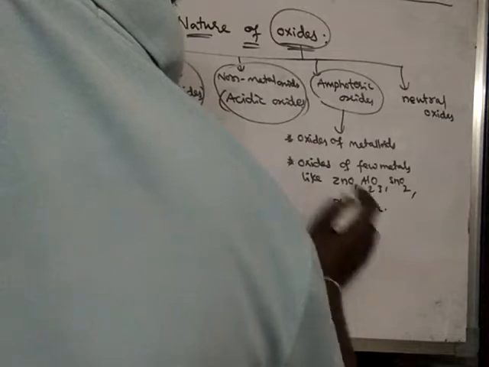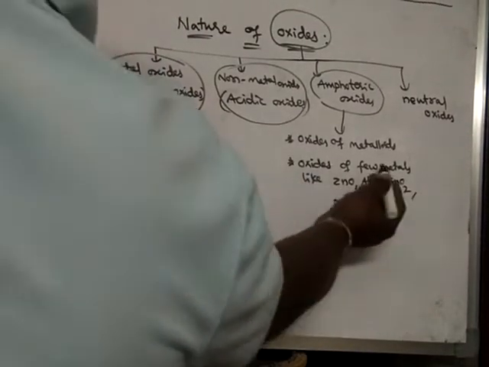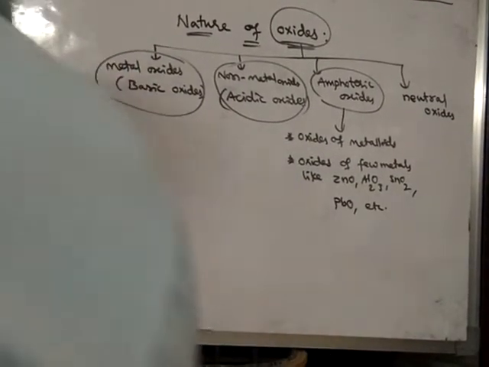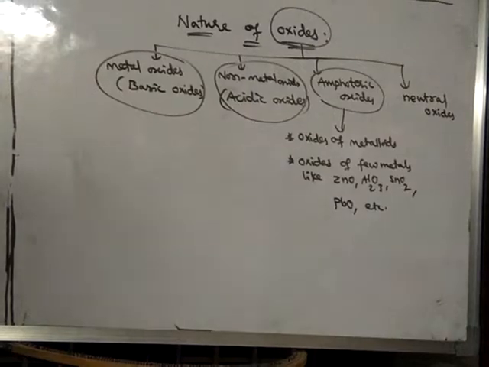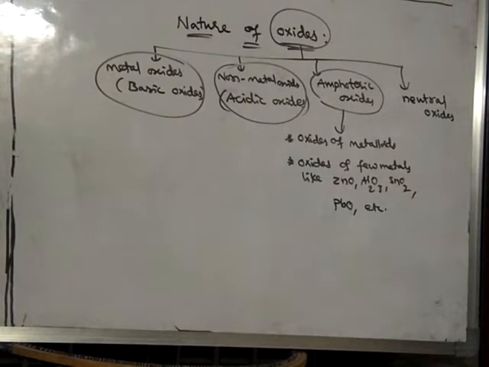So these oxides of these metals are amphoteric. That means they are both acidic as well as basic.